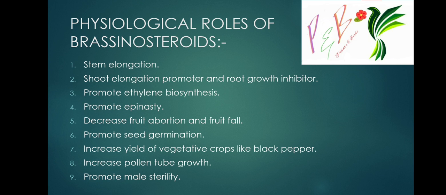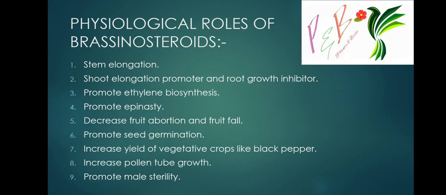Next, promote seed germination. Increase yield of vegetative crops like black pepper. In black pepper there is mainly vegetative growth, so by spraying brassinosteroids we can increase the yield. Increase pollen tube growth.